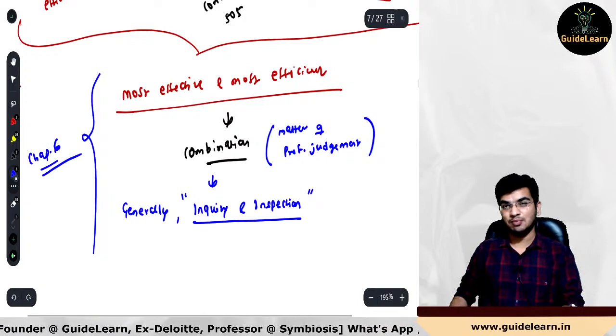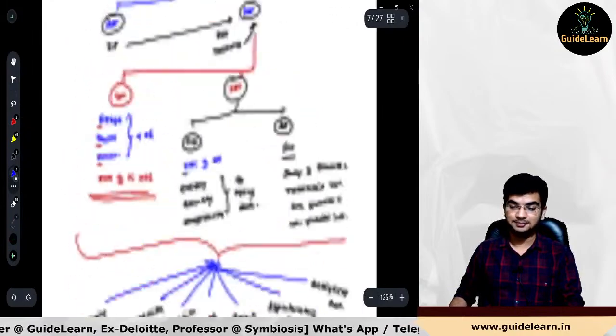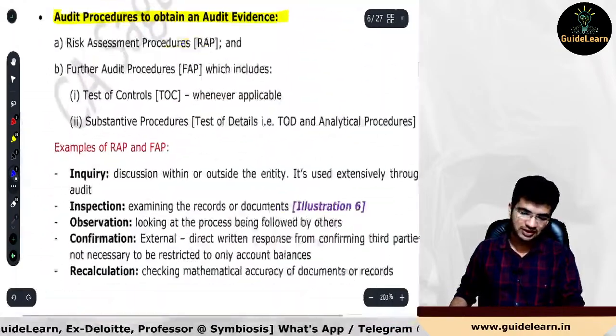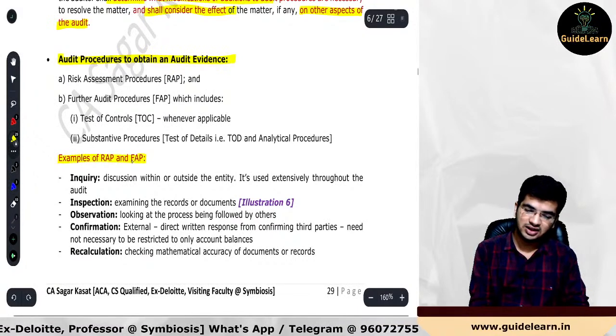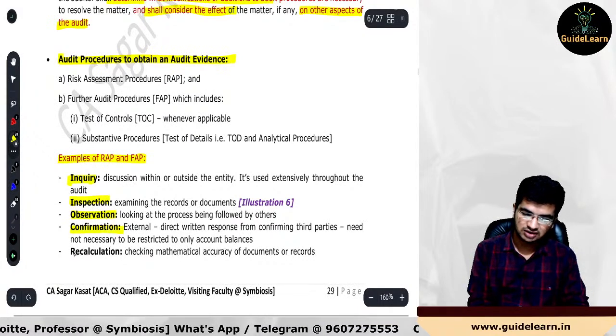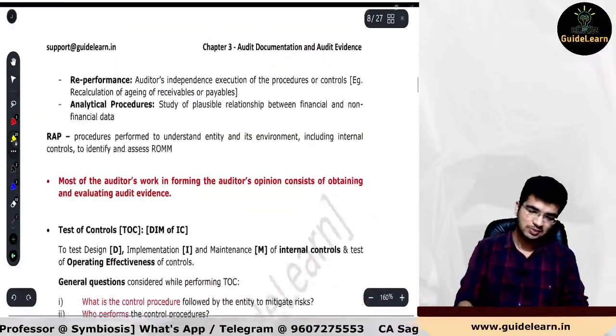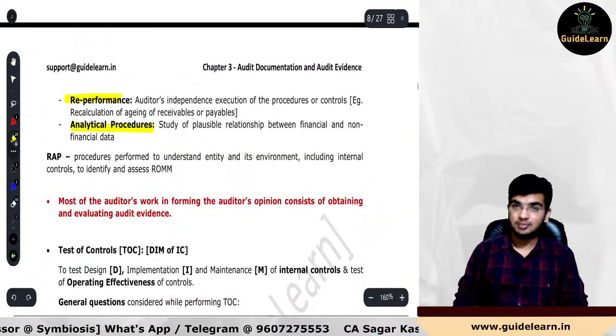But guys, it is very important and common for everything. Okay. Not just automated environment. Okay, so whatever we have discussed, that is covered over here. Examples: inquiry, inspection, observation, confirmation, recalculation. The next page, it is reperformance and then analytical procedure.